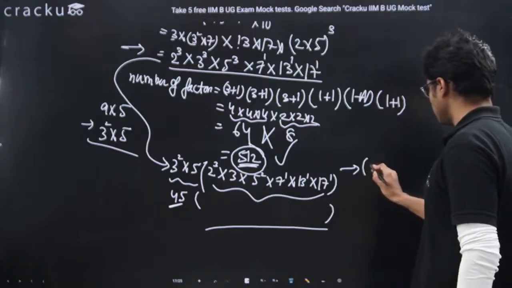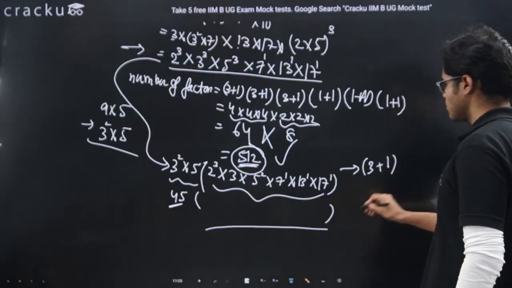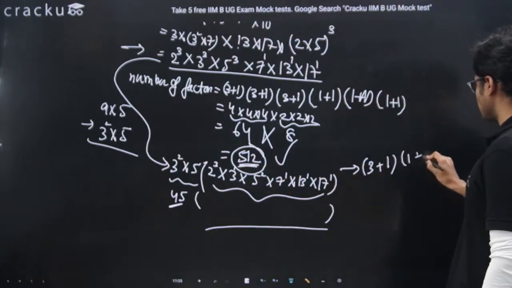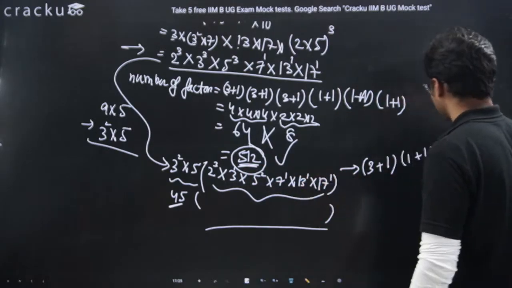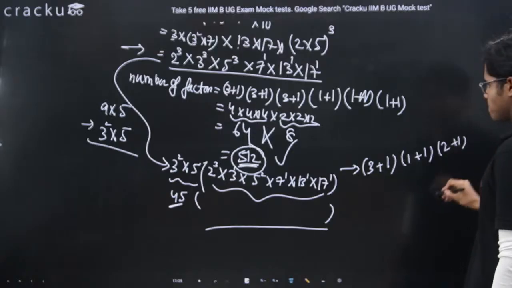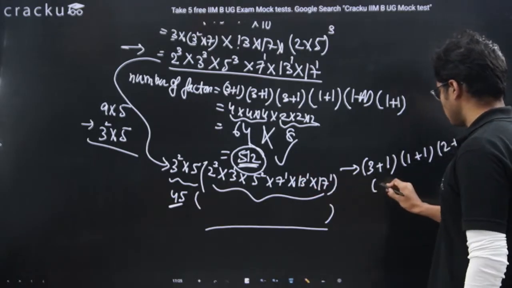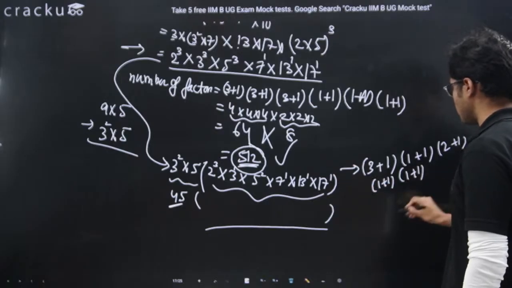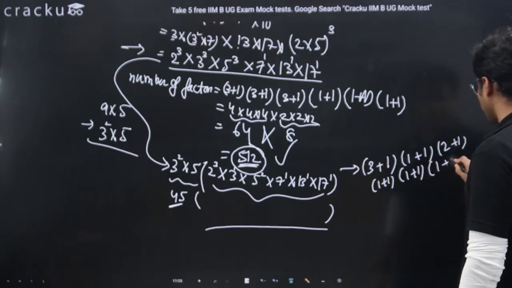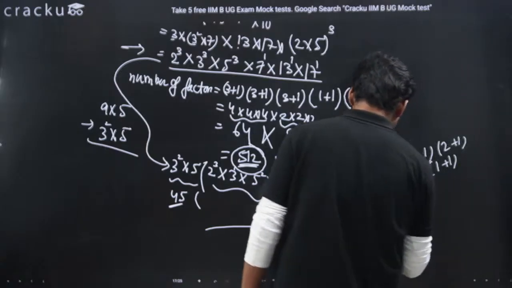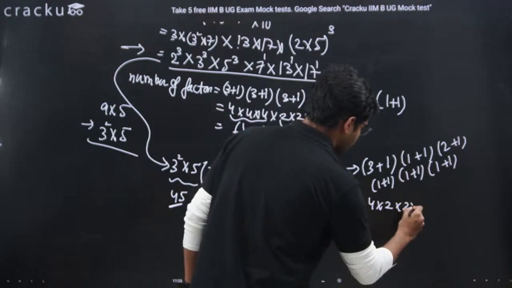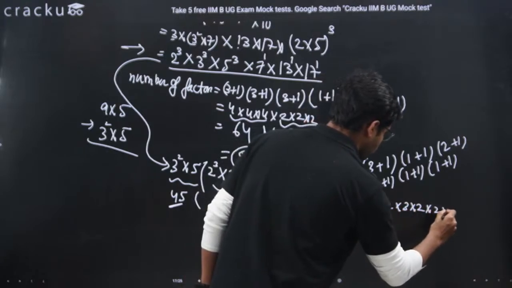So power is 3, 3 plus 1. 3 to the power 1, power is 1 plus 1. 5 square, 2 plus 1. 7 to the power 1, 1 plus 1. 13 to the power 1, 1 plus 1. 17 to the power 1, 1 plus 1. So this is 4 into 2 into 3 into 2 into 2 into 2.